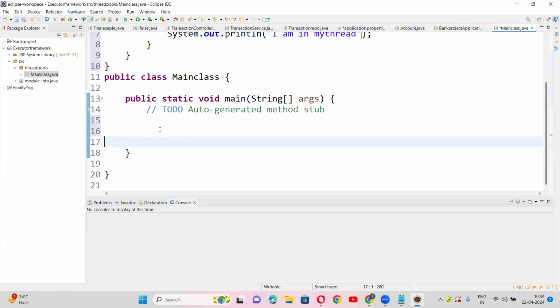The syntax, see, guys. Now you can see ExecutorService. This is new syntax which we're writing for the first time. ExecutorService, and here write whatever name you want, something like executor or obj. You can write anything.